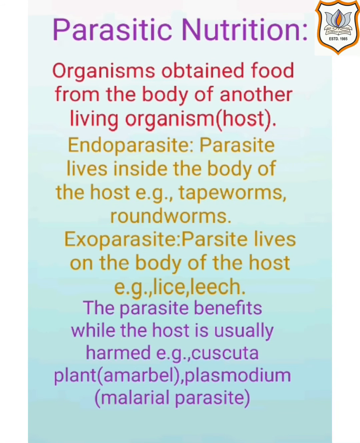Next, parasitic nutrition. The term parasite, we know, means completely dependent on another living body. So organisms obtain food from the body of another living organism, known as the parasitic nutrition case. Here another living organism will be the host for that particular parasite. There are two types of parasites, endoparasites and ectoparasites. Endoparasites live inside the body of the host, for example tapeworms, roundworms, etc. And ectoparasites live on the body of the host, okay, lice, leech, etc.